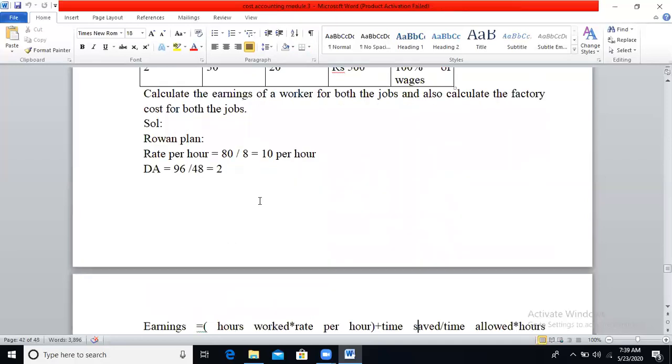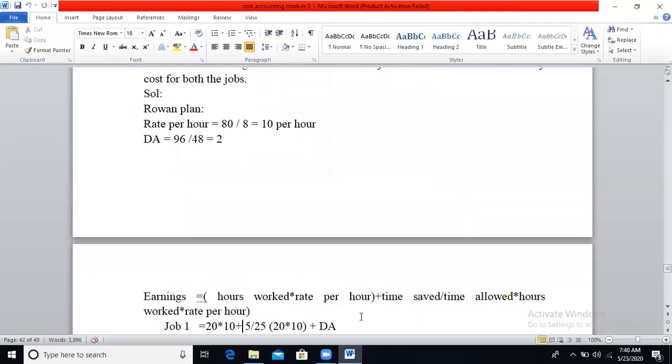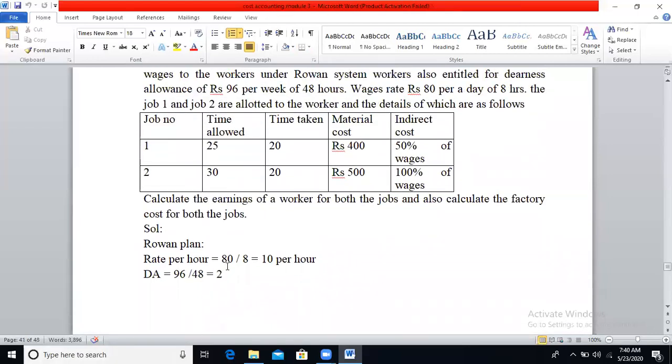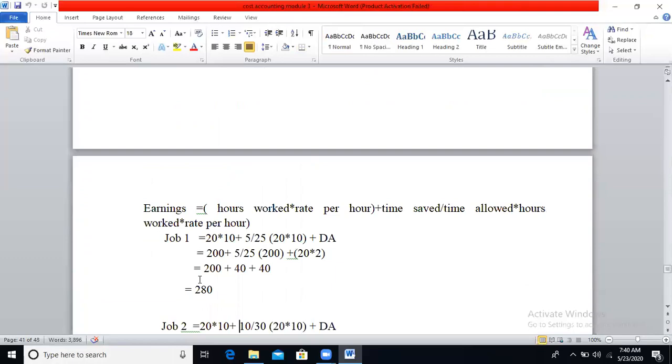So what's the formula under the Rowan plan? Number of hours worked into rate per hour, plus time saved divided by time allowed into hours worked into rate per hour. Here they have not given the rate per hour directly, so you need to calculate it. 80 rupees is the amount paid for a day and the worker works 8 hours, so 80 divided by 8 you will get 10 per hour. And DA per hour is 96 divided by 48 hours, you will get 2 rupees.